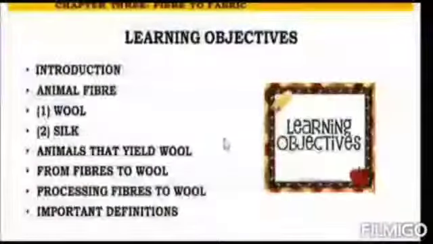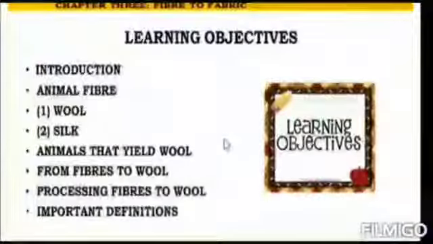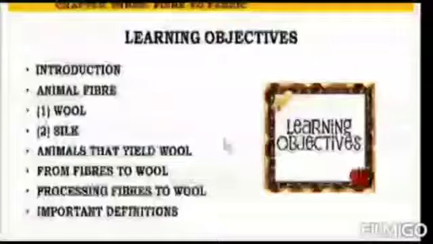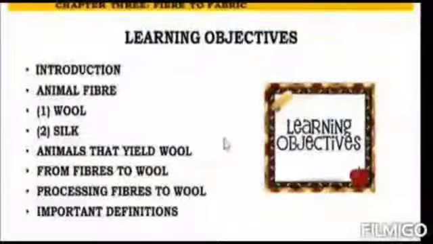Come, let us have a look at the learning objectives of today's session. Today we are going to learn about fibers. There are two types of fibers, plant fibers and animal fibers. Animal fibers: wool and silk. Animals that yield wool, how the fibers are obtained from wool, and the processing steps to make wool from the fibers. At the end of the session we will discuss some important definitions.